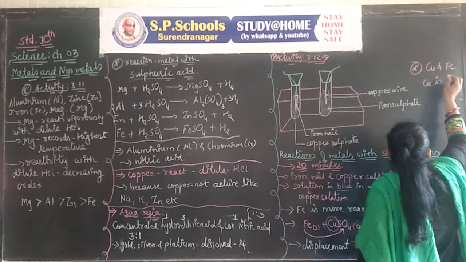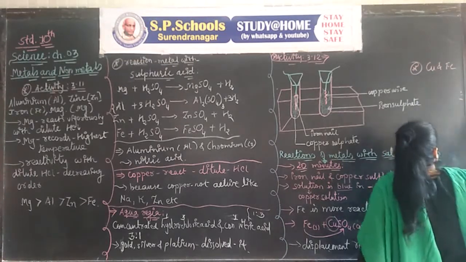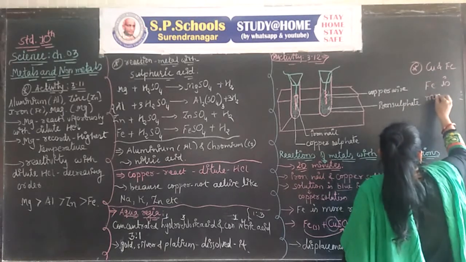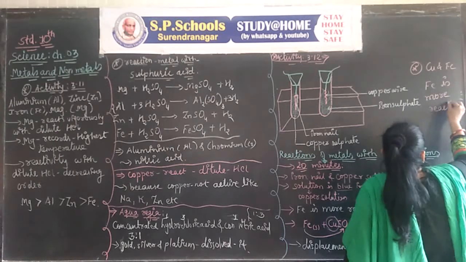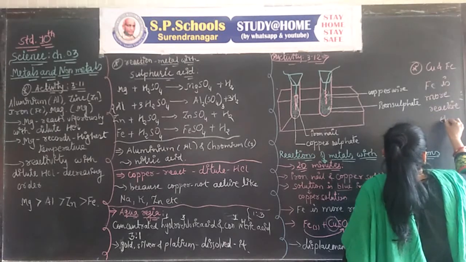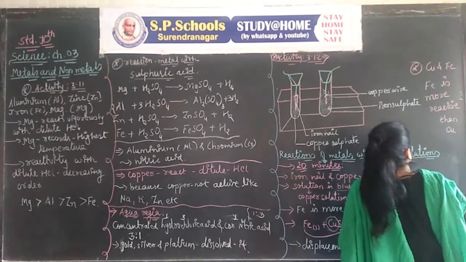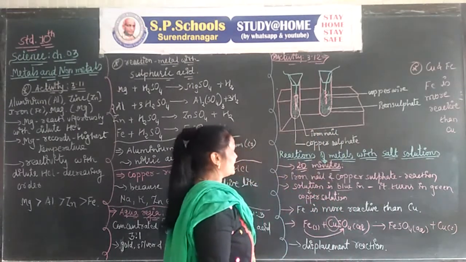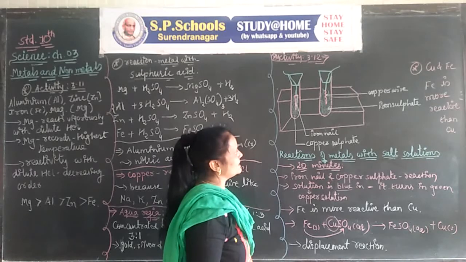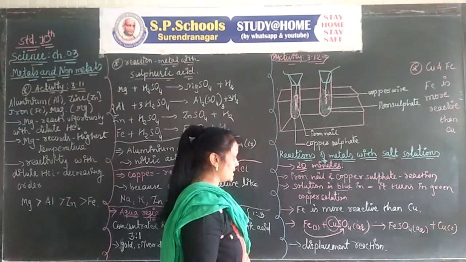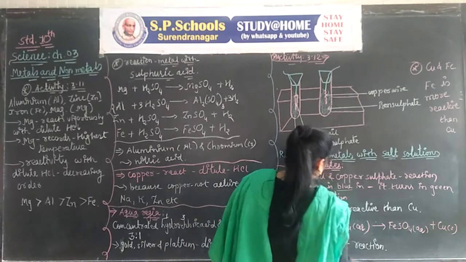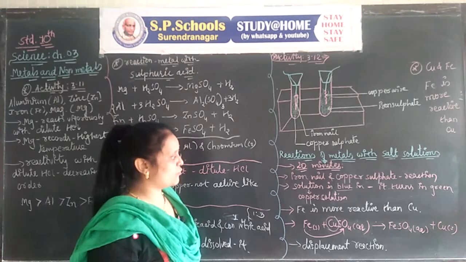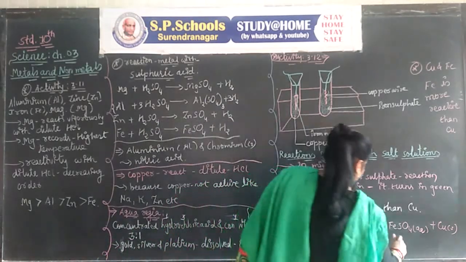Fe is more reactive than copper, so it reacts. It makes a compound with the sulfate solution, FeSO4, ferrous sulfate.